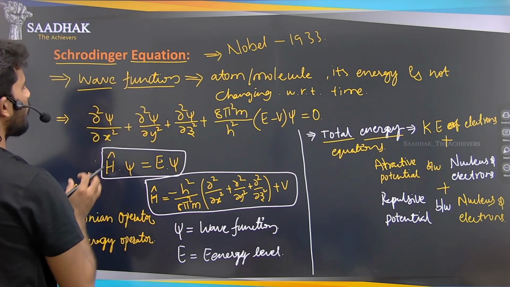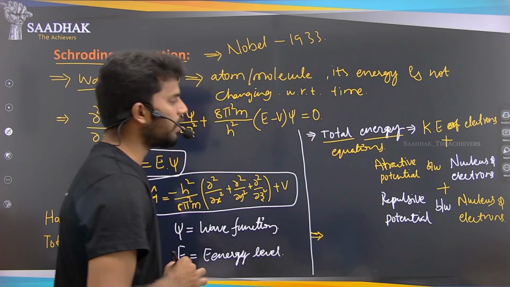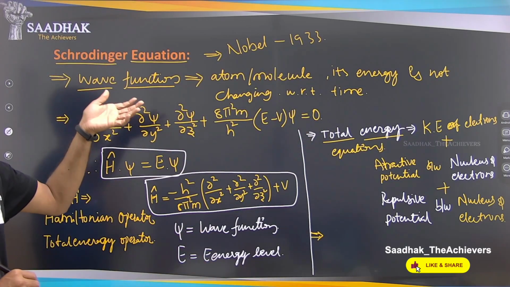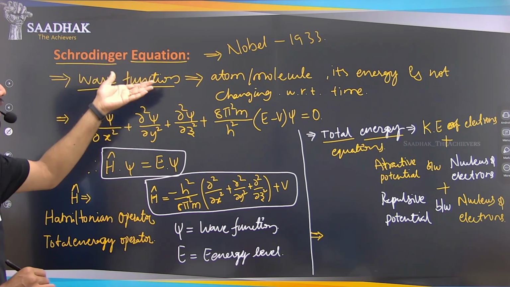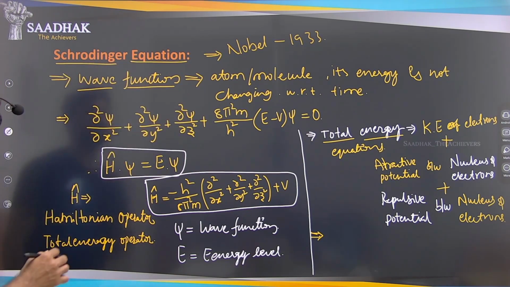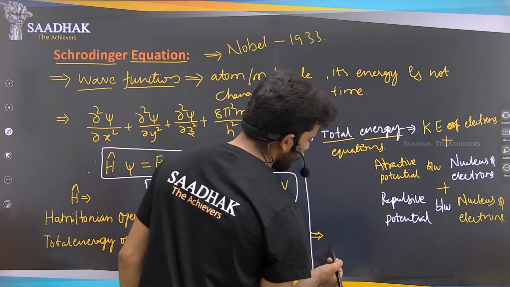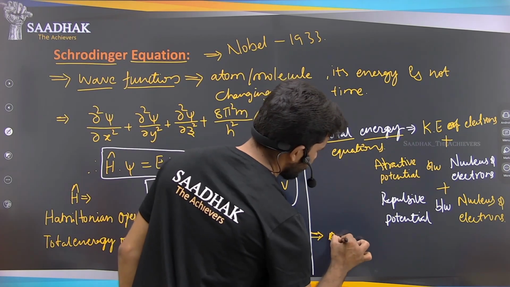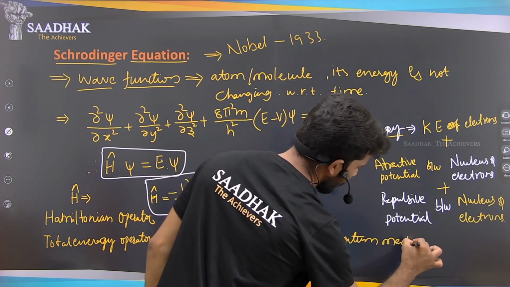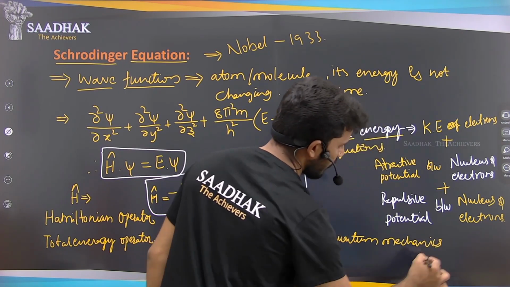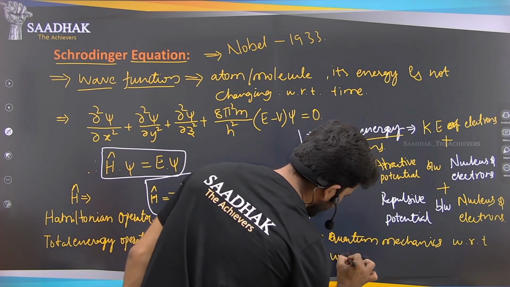For quantum mechanics, this Schrodinger equation gives us the wave function, with respect to the wave nature of the electrons.